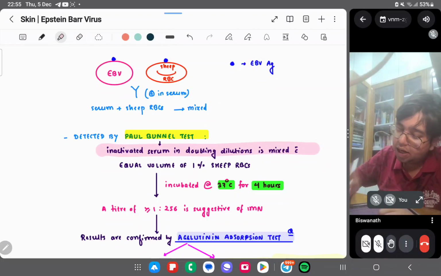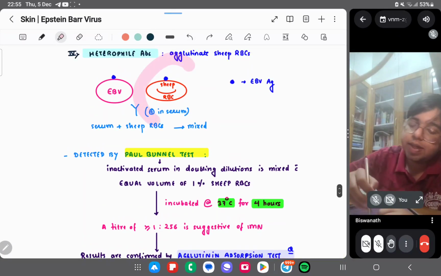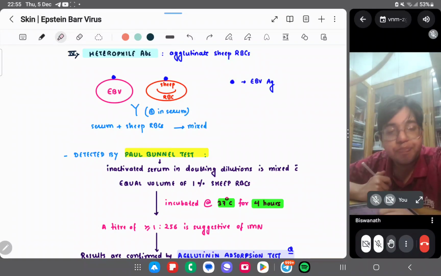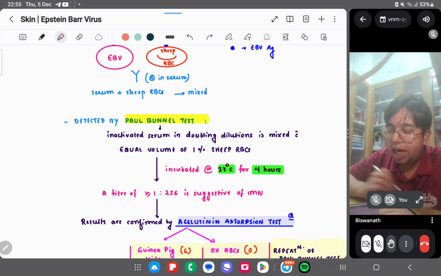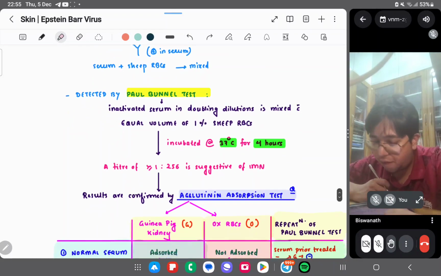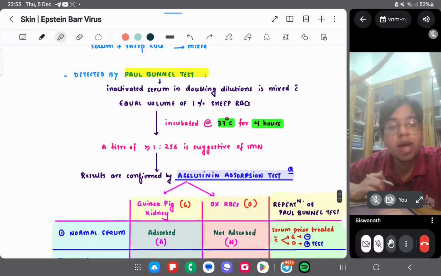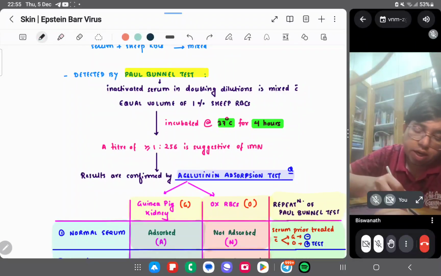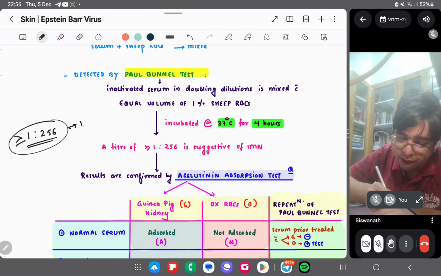So inactivated serum in doubling dilutions is mixed with an equal volume of 1% CYP-RBC. This 1% CYP-RBC you can get commercially, right? It is incubated at 37 degrees Celsius for 4 hours. A titer of more than 1 in 256 is suggestive of IMN. Okay, a titer of more than 1 in 256 is suggestive of IMN.